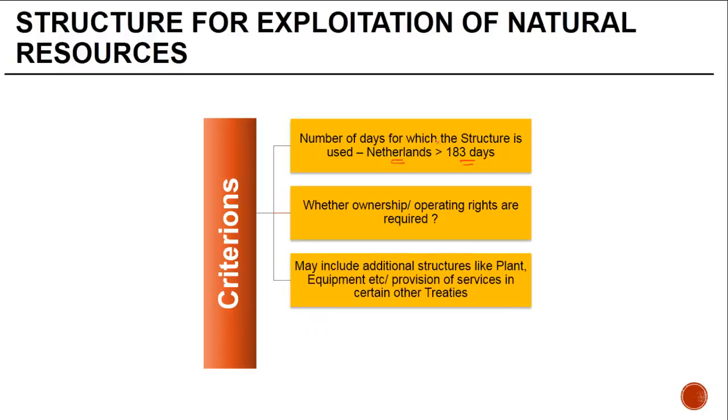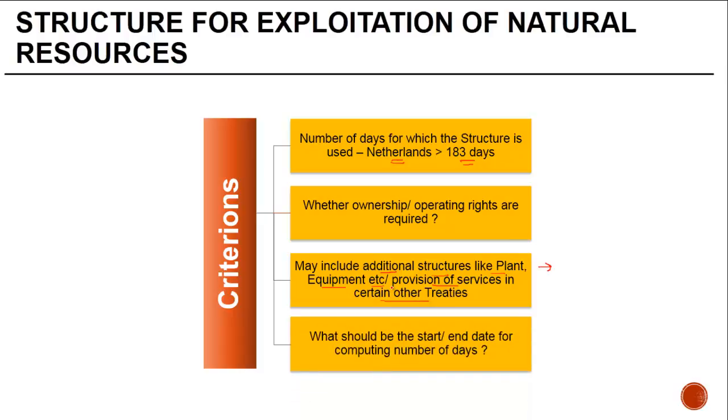Now, while this treaty uses the words installation or structure, in some treaties you may find a reference to installation, structure, and additional structures like plant, equipment, etc. Like I said, even provision of services may be covered in certain treaties.